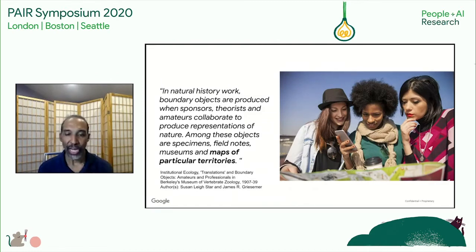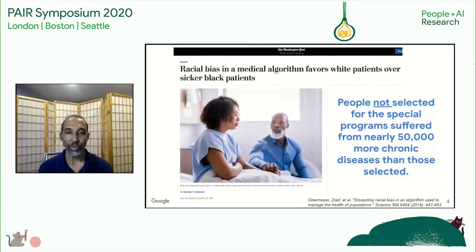To explore that, let's look at an example of a major failure of an AI system. Many of you are familiar with the recently discovered racial bias in a medical algorithm that is widely used throughout the US healthcare system. The purpose of the system that the algorithm was a part of was to identify patients with the most complex healthcare needs. The idea being that this would reduce the overall cost in the healthcare system.